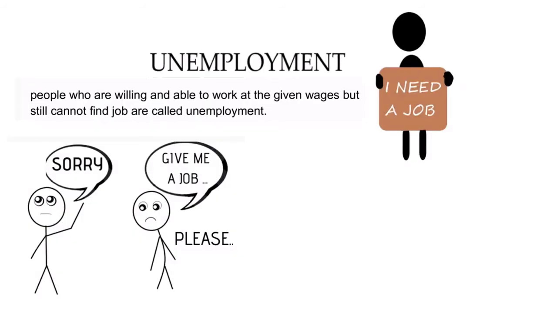The next topic is unemployment. Now children, what is the meaning of unemployment? People who are willing to work and are able to work at a given salary but still cannot find a job. That is called unemployment. They have all the necessary qualifications, they go ahead, but when they approach an institution they do not get a job. They are healthy, have the qualifications, and are willing to work but still cannot find a job. That is called unemployment.